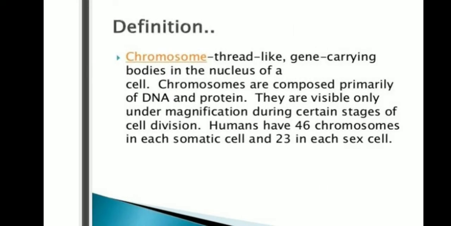Definition. Chromosome. Thread-like gene-carrying bodies in the nucleus of a cell. Chromosomes are composed primarily of DNA and protein. They are visible only under magnification during certain stages of cell division. Humans have 46 chromosomes in each somatic cell, and 23 in each sex cell.